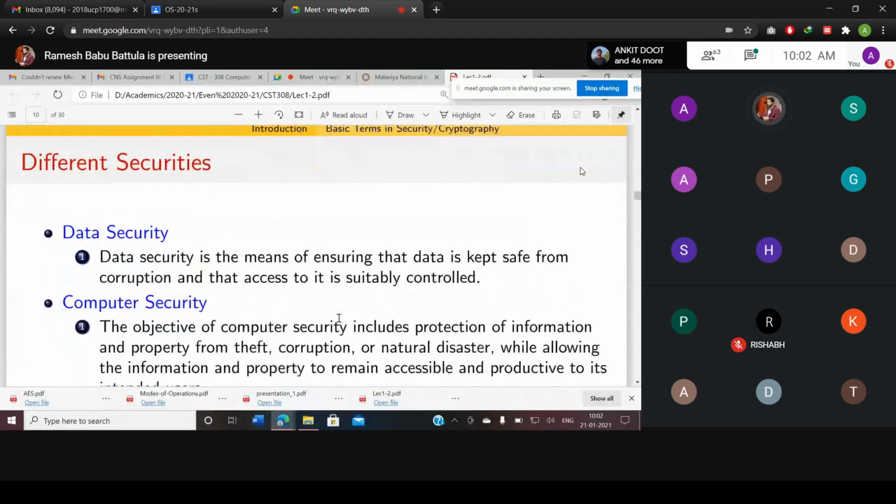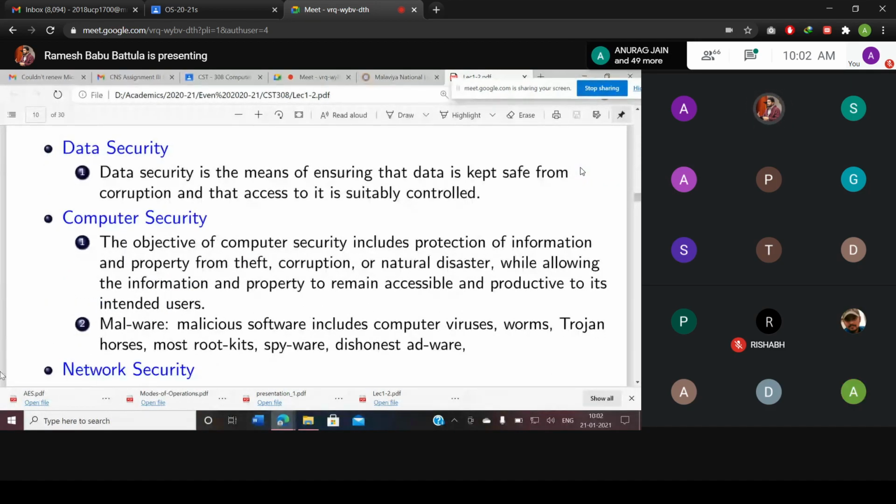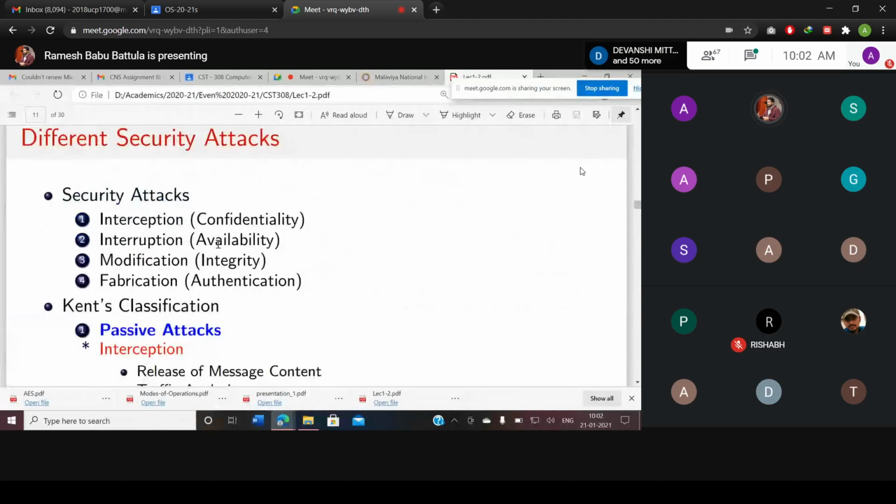Different types of security exist. Broadly, you can see three types: data security, computer security, and network security. We had a little discussion about data security, computer security, and network security. Finally, we discussed different types of attacks in the last class.